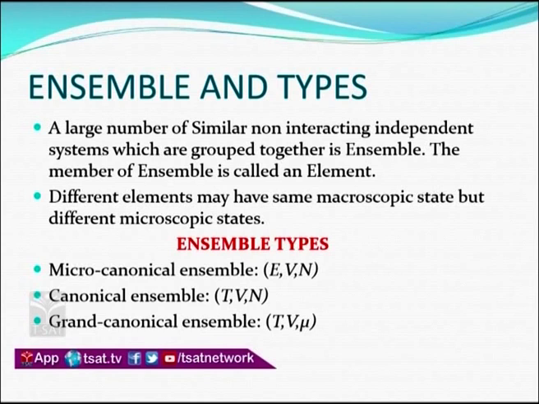This is nothing but the macro state of a system. We represent the macro state of a system like that, because even in thermodynamics we used to represent the state of a system with pressure, volume, temperature. In the same way, the macro state of a system here is described with EVN for the case of the microcanonical ensemble, TVN in the case of the canonical ensemble, and for the grand canonical ensemble we can represent this with TV mu.